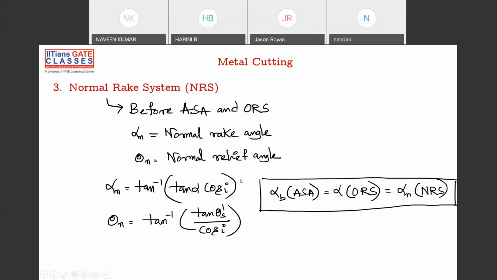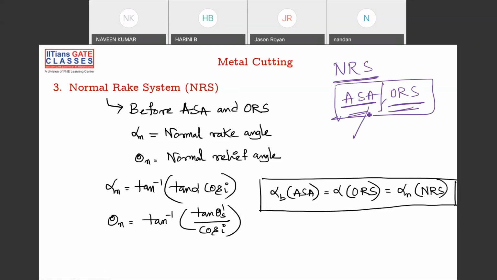Then another is the normal rake system. Before ORS and ASA, we have this NRS. NRS is simply the normal rake angle, and here we have only 2 angles to define everything, that is alpha n and theta n. Please remember that this is how the evolution has come: NRS is first, then ASA, and then ORS. What is NRS? Normal rake system, American Standards Association, and then ORS is orthogonal rake system. So these two are important.